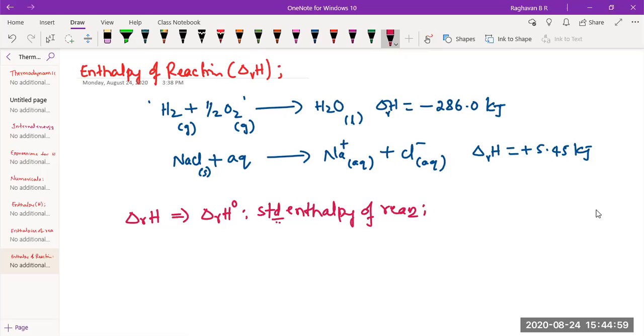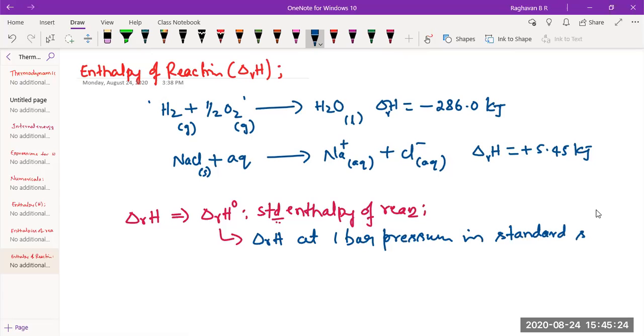Standard enthalpy of reaction is nothing but the enthalpy of reaction at 1 bar pressure, in standard states of the substances.